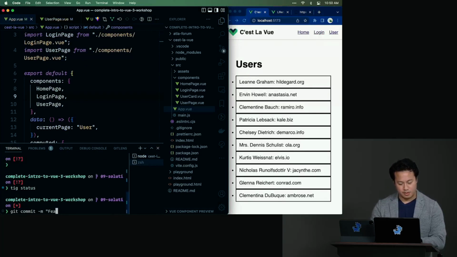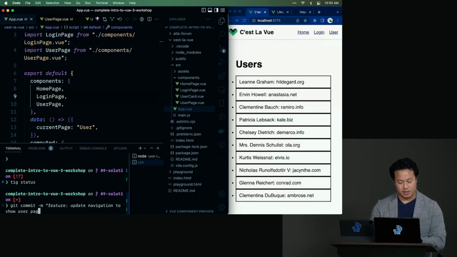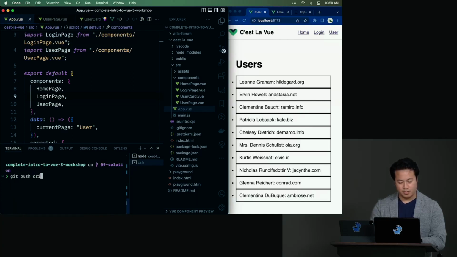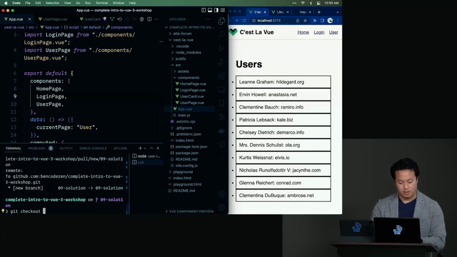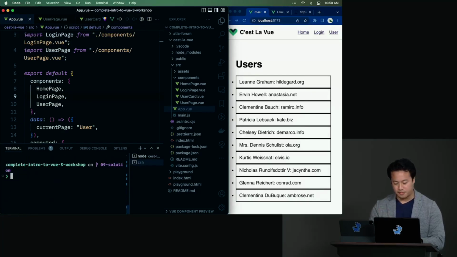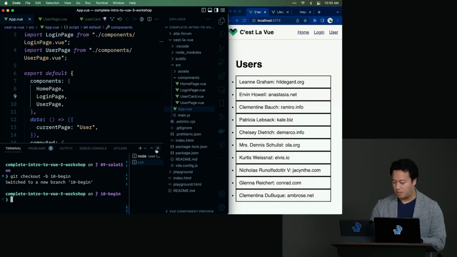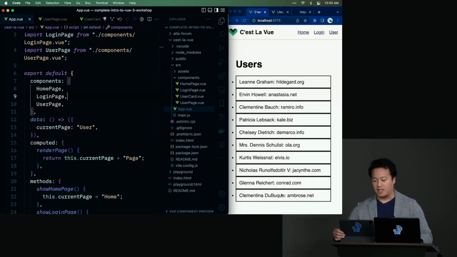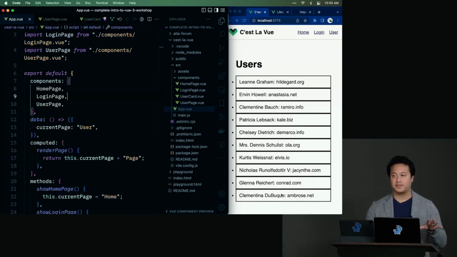Boom. Update navigation to show user page. Great. Push origin 09 solution. Great. OK. Git checkout branch 10 begin. All right. Any other questions before we move on?